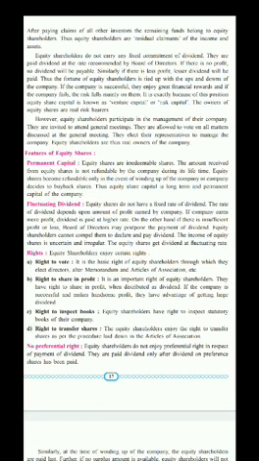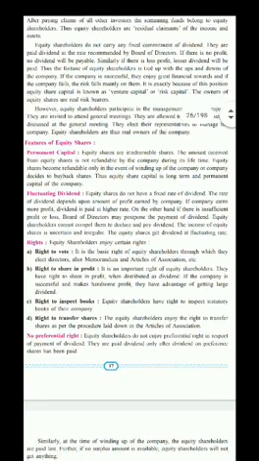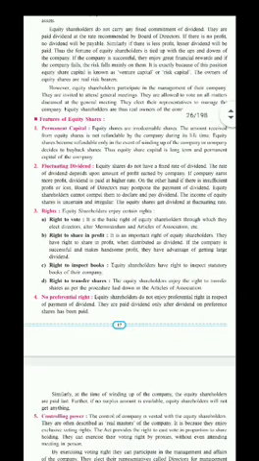Now we will see the features of equity shares. The first feature of equity share is permanent capital. Equity shares are irredeemable shares. Irredeemable means which are not redeemable. To redeem means the company is going to repay and finish the things. But equity shareholders are an everlasting investment with the company, which goes till the winding up of the company. Therefore, it is known as permanent capital.